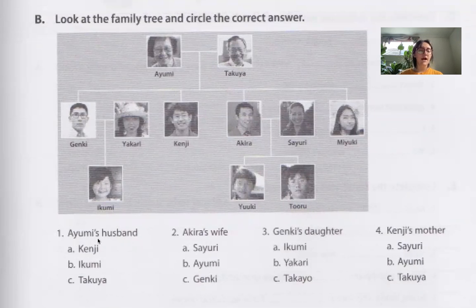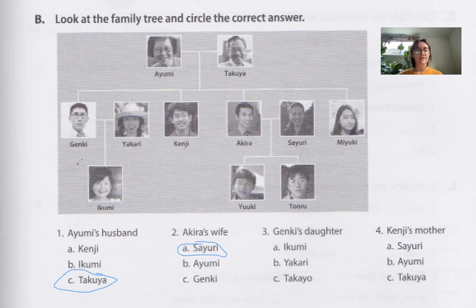So let's go through and try and answer some of these. So Ayumi's husband. So we find Ayumi. This is Ayumi. Ayumi's husband is Takuya, right here. So we'll go ahead and circle that. Ayumi's husband is Takuya. Okay, is Takuya. C. Akira's wife. So Akira is right here. Akira's wife is Sayuri, right? So we'd circle A, Sayuri.